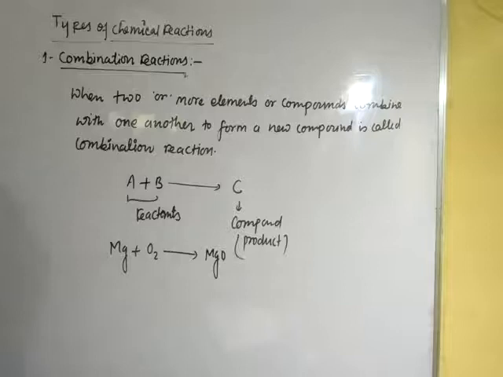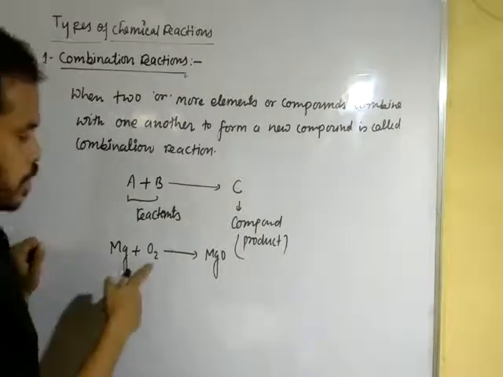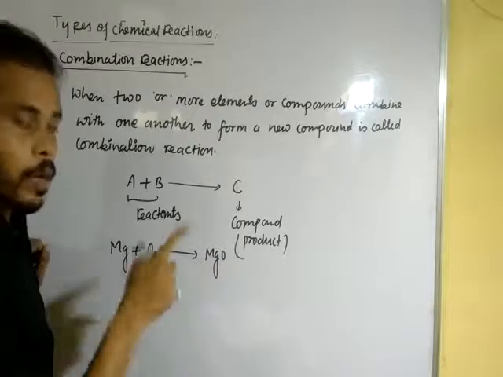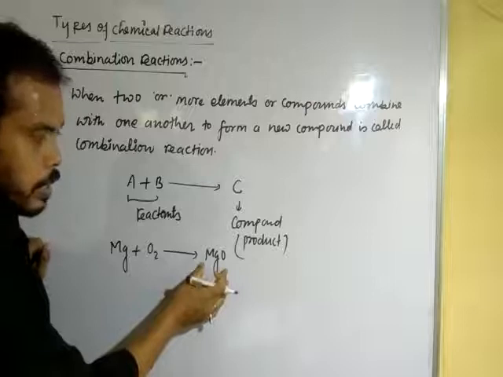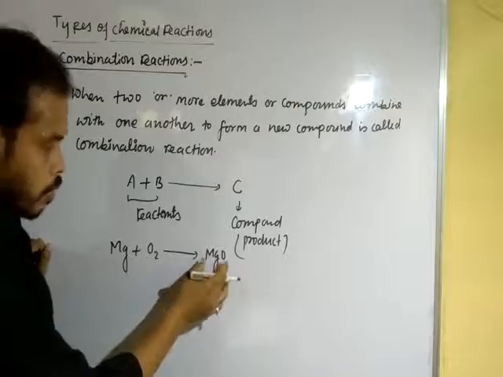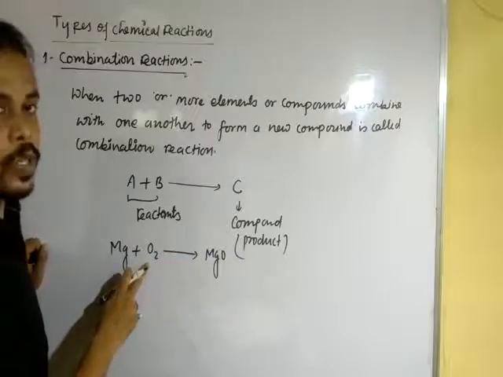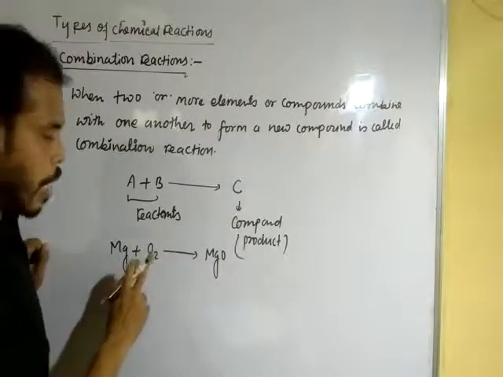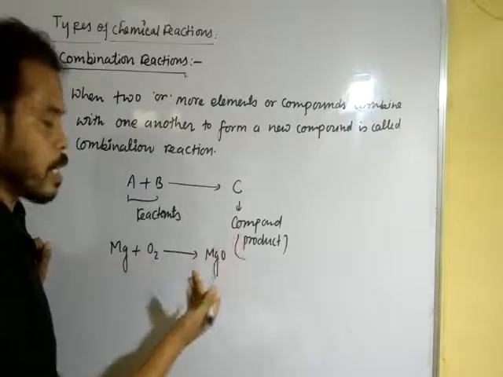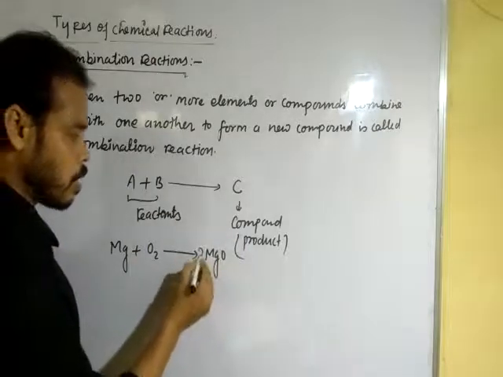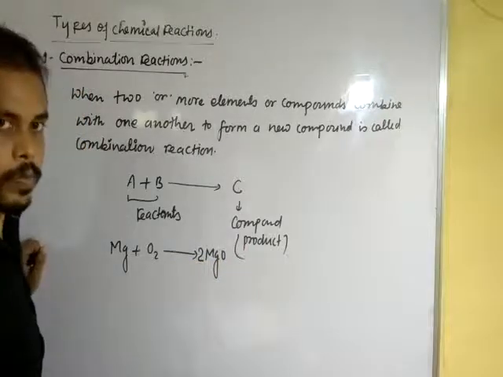Okay, dear student? When magnesium is burned with oxygen to form magnesium oxide. But on this side you are watching there is one oxygen atom, and on this side two oxygen atoms. That means to balance the oxygen atoms on the right hand side, we will have to multiply magnesium oxide by 2.